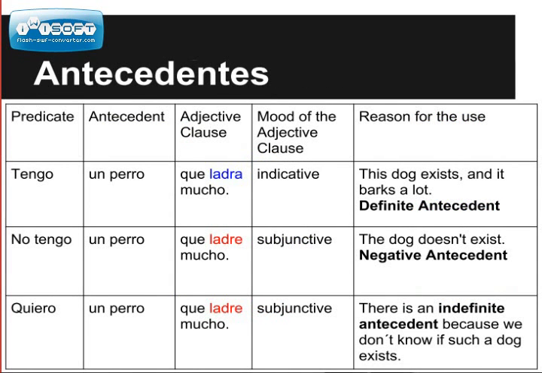Here's another quick example of the same sentence written three different ways with definite antecedents, indefinite antecedents, and negative antecedents. Copy this down into your chart.